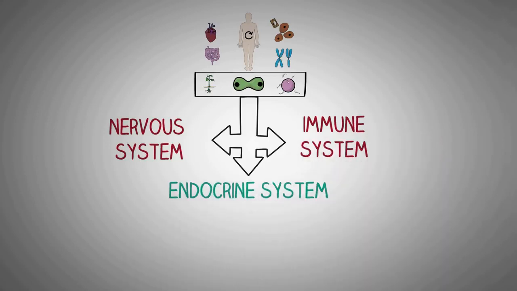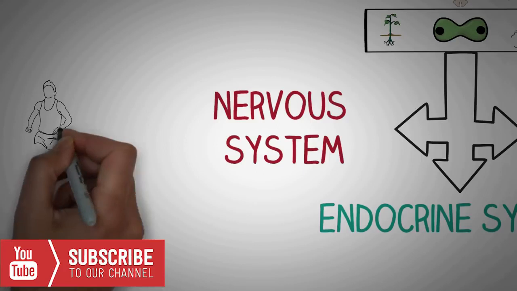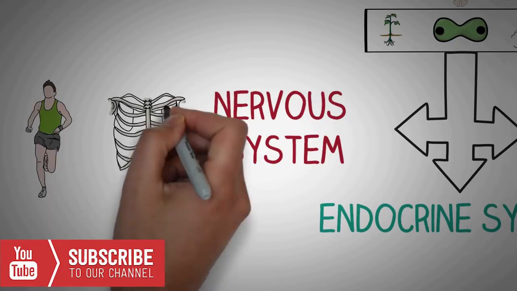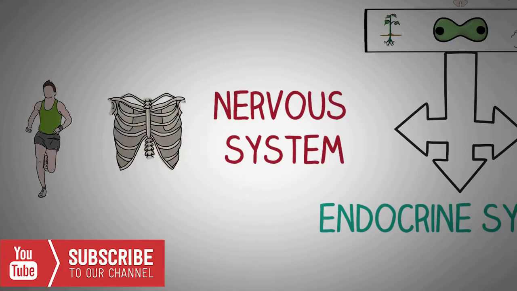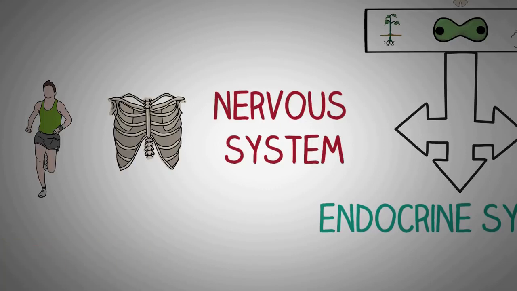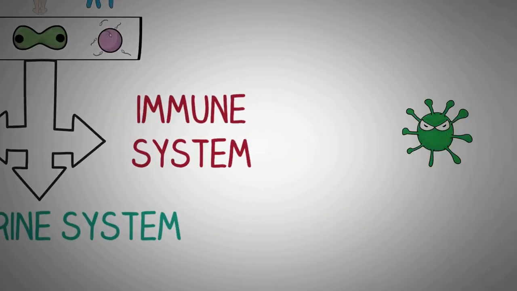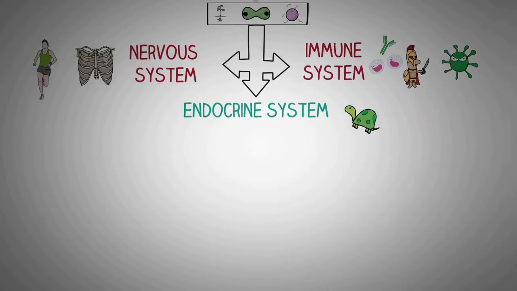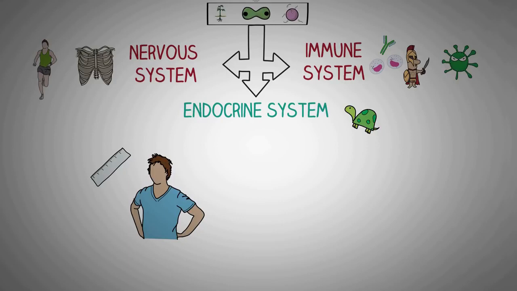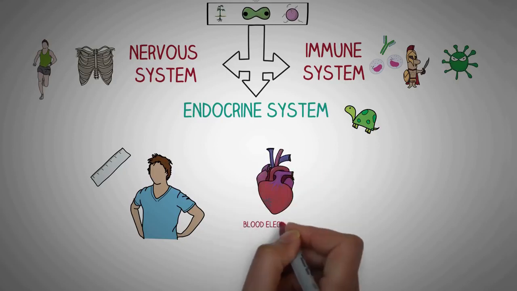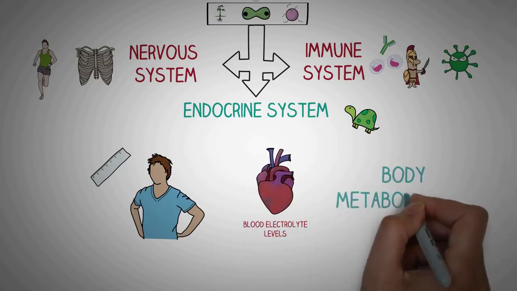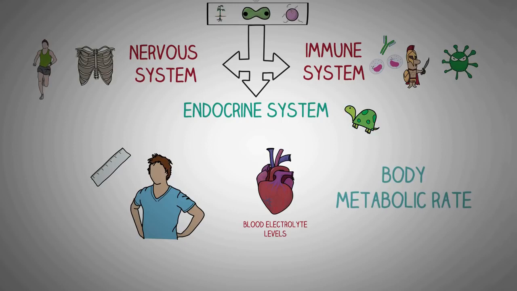The nervous system is in charge of various body processes that happen rather fast, like movement, breathing, etc. While the immune system controls the body's actions related to infections and damage, the endocrine system in general is in charge of body processes that happen rather slowly. For example, how fast the height of a person should increase, or maintenance of a constant level of electrolytes and ions in the blood, or the body's metabolic rate, and various other numerous processes that we will talk about later.